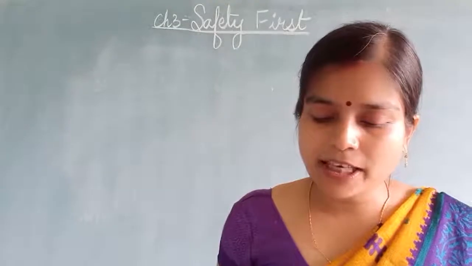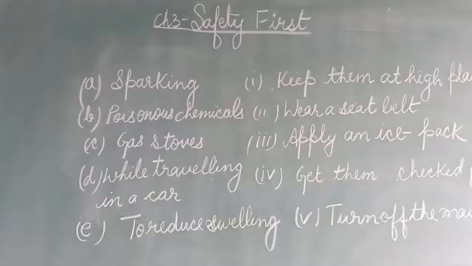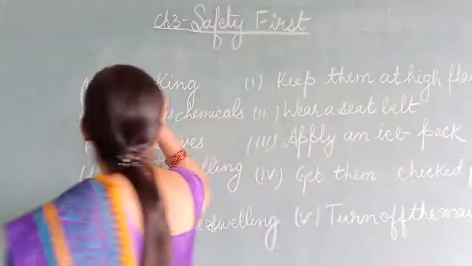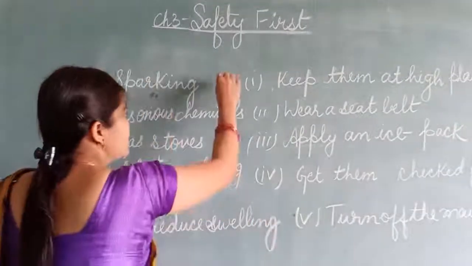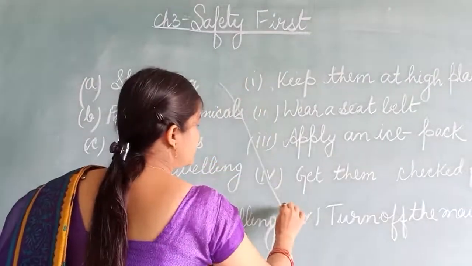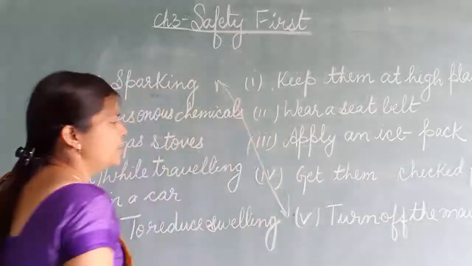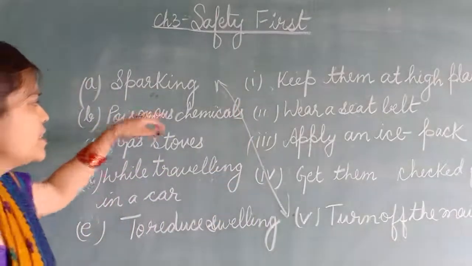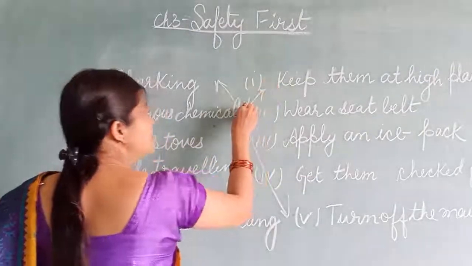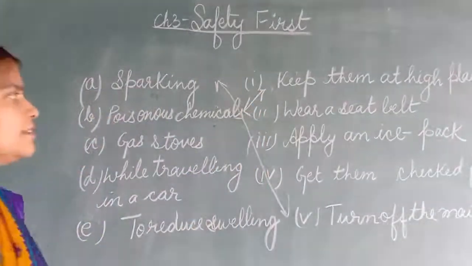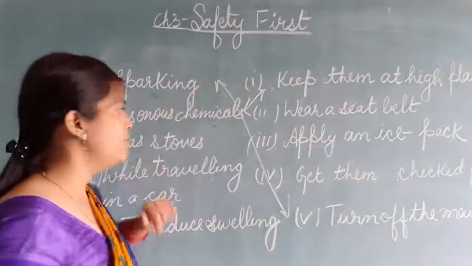Now here is the match the following. So here we will match the following. During sparking, what will we do? We will turn off the main switch. That only we have to do. Okay. During sparking, we have to turn off the main switch. Poisonous chemical, keep them high. We have to keep it high, out of reach of children. So keep them at a high place.